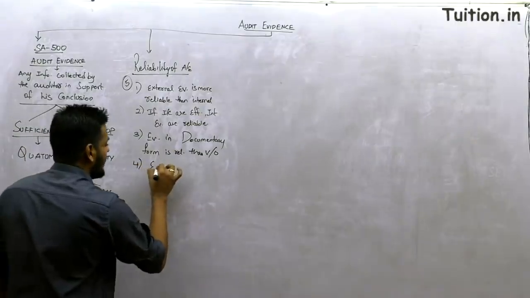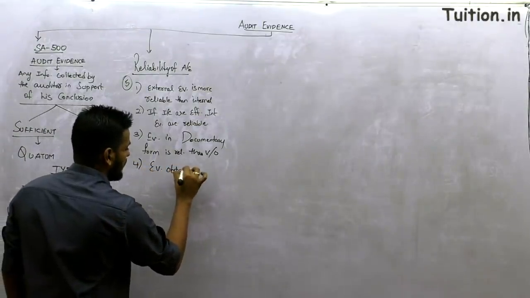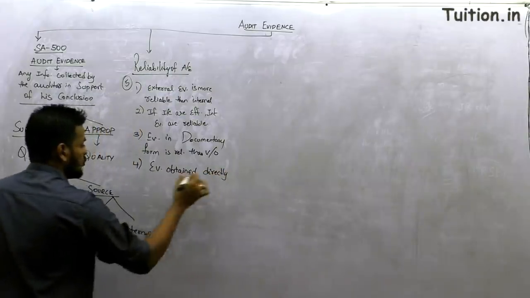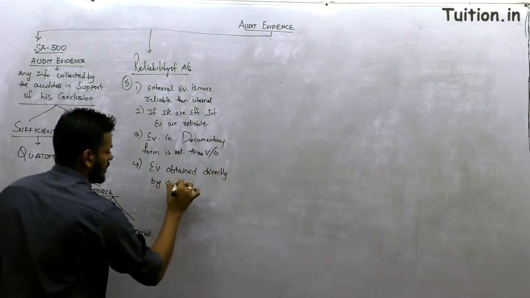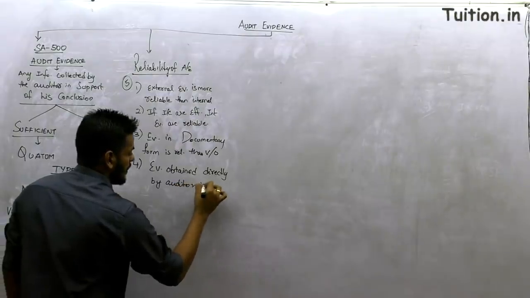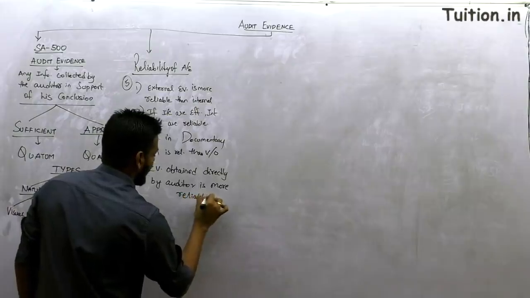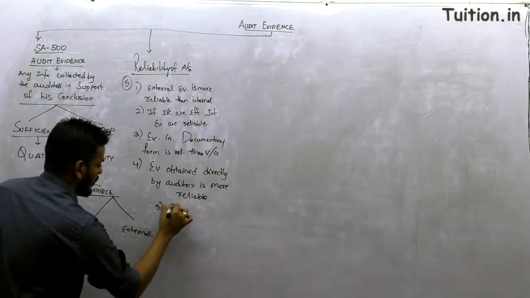And then evidence obtained directly by the auditor is more reliable. And point number 5 is the most important point.